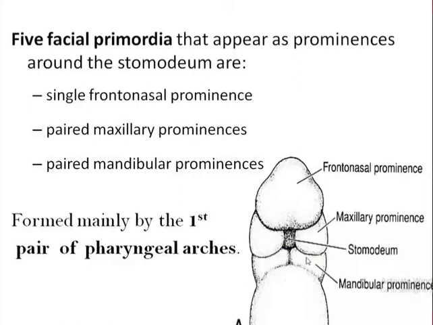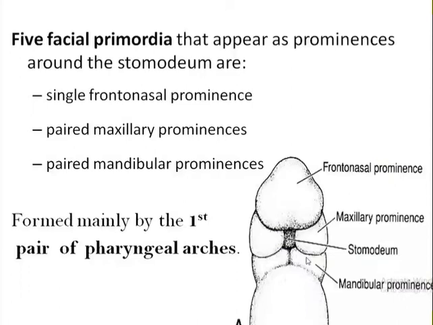Okay, so remember this face is formed mainly by the first pair of pharyngeal arches by the expansion of neural crest cells within those arches. And these neural crest cells are the major source of connective tissue components, including cartilage, bone, and ligaments of all the facial and oral regions.